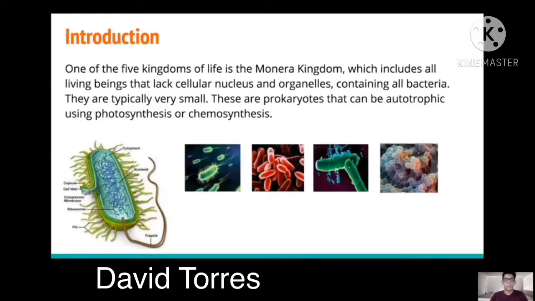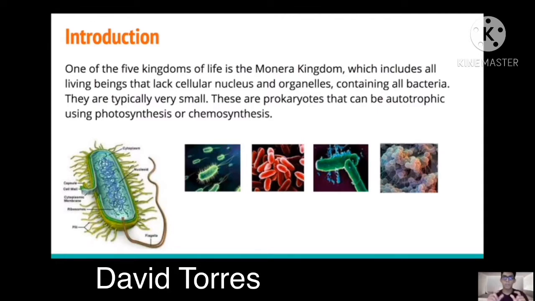Monera Kingdom, which is one of the 5 kingdoms of life in which living things are divided. The Monera Kingdom includes living beings that don't have a nucleus and organelles, which contains mainly all bacteria.